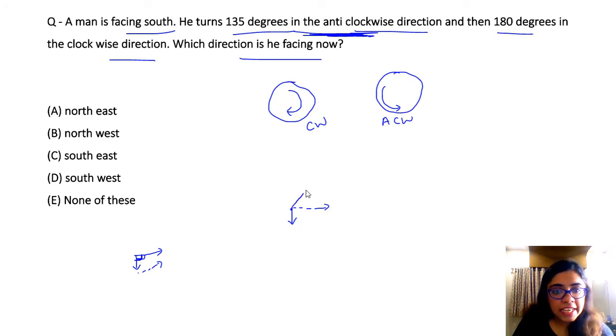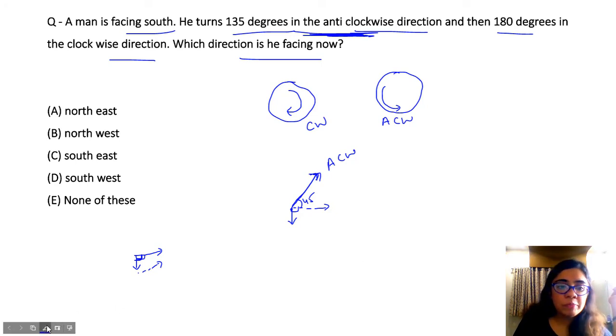So can I say this would be 45 more? Understand, this is 90, this is 45. So your total becomes 135 degrees in anti-clockwise direction. So currently he is in this direction, right? 135 degree anti-clockwise direction.